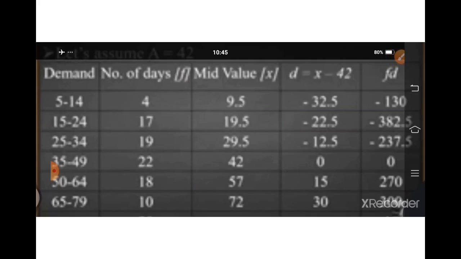Here the limitation is that we cannot use the shortcut of writing answers directly. In the previous sum we had 0, minus 1, minus 2, minus 3 and here 1, 2. Here it is not possible. So no problem, we find out FD.